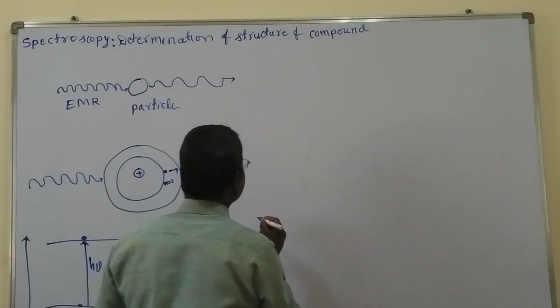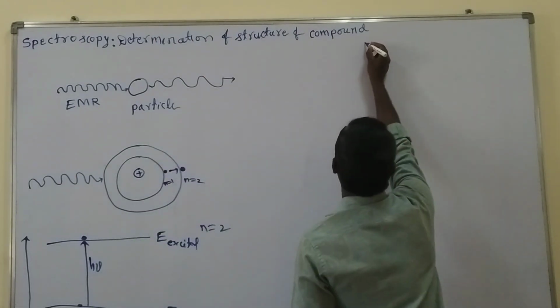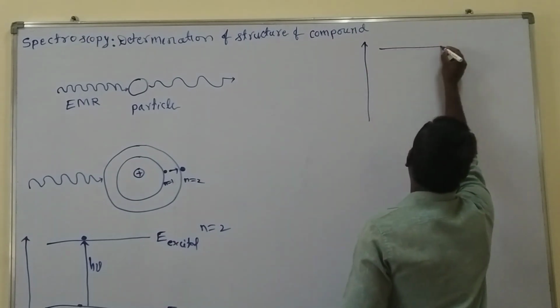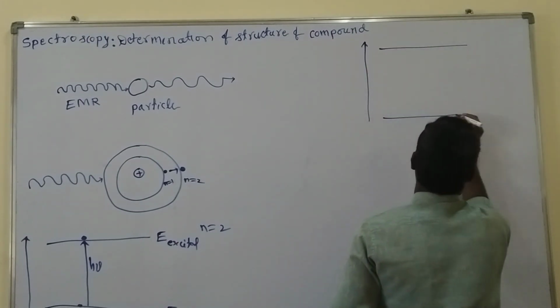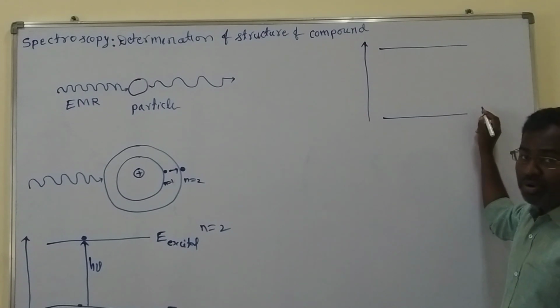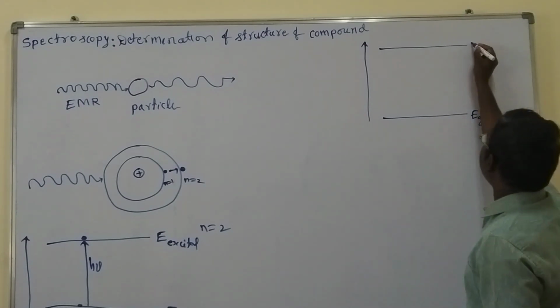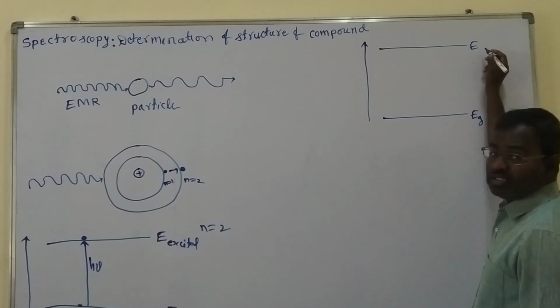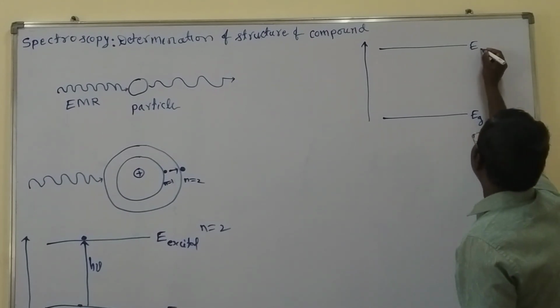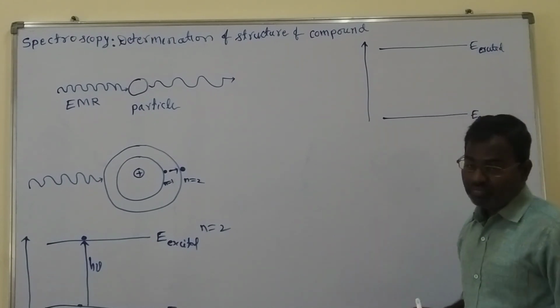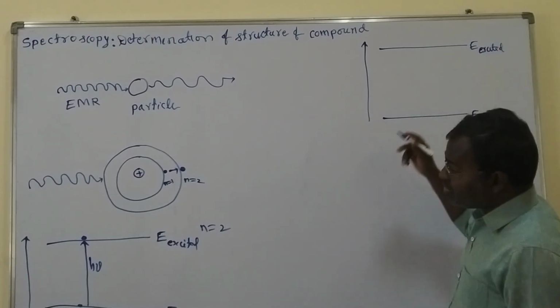Whereas in other cases, let me take the same configuration. Here we have the lower level as well as the higher energy levels. This is the lower energy level, we can call it the ground state. Whereas this is the higher energy level, we can call it the excited state.